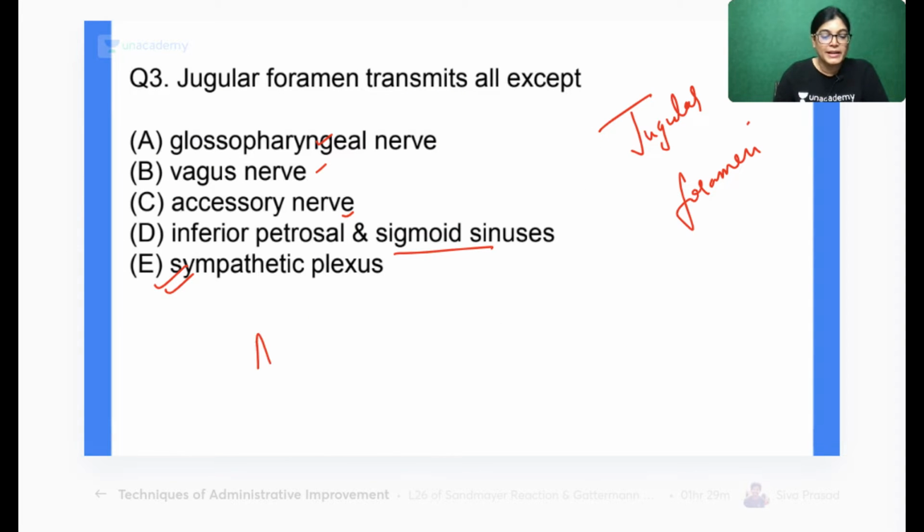So my dear aspirants, I would like to tell you about the structures traversing through each part. All of you can write. If I talk about the anterior part of the jugular foramen, can anybody tell me which structure passes through the anterior part? Anyone wants to reply? They can reply in the message box. Structures traversing through the anterior part.